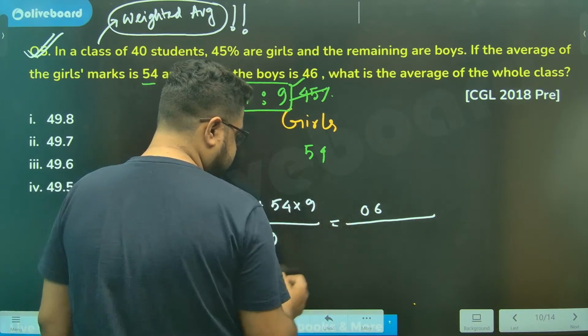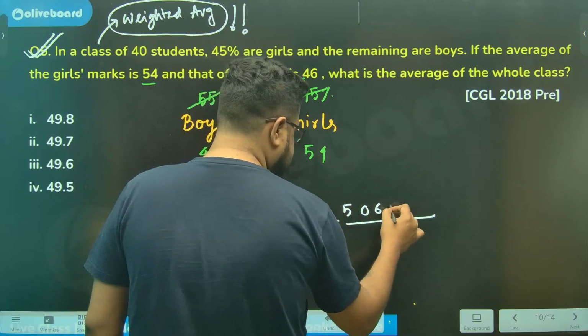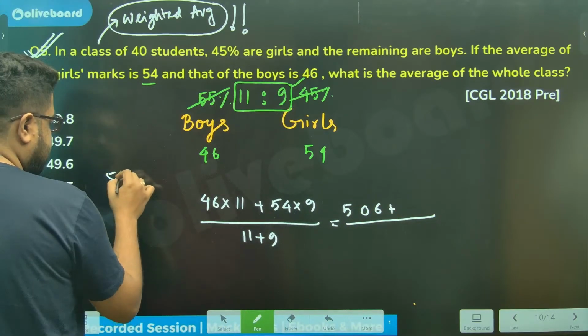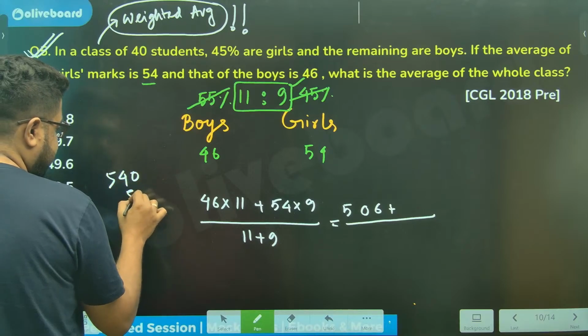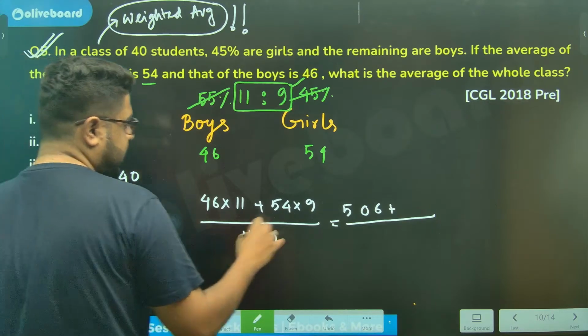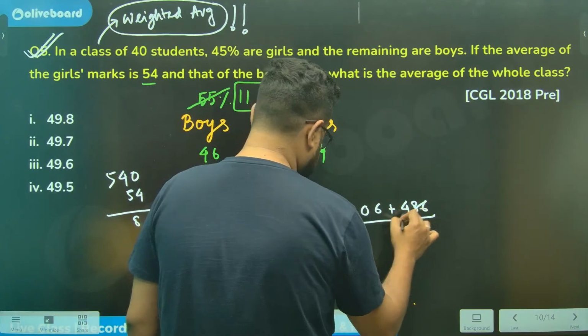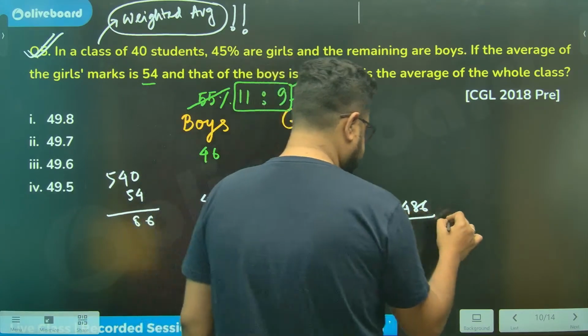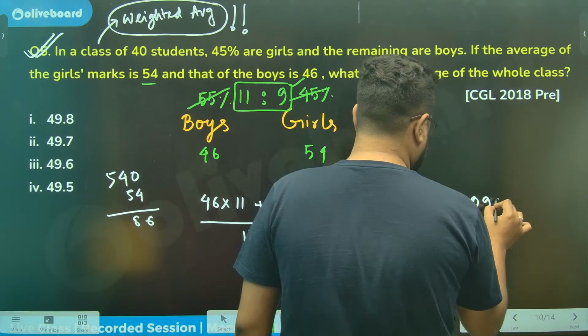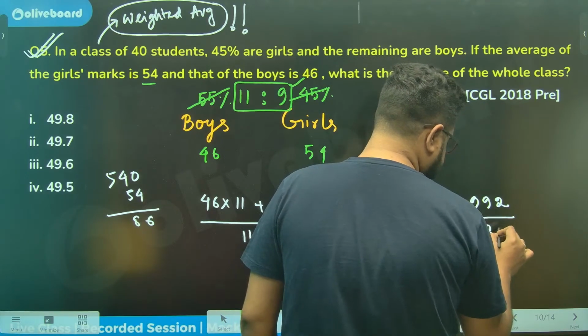This will be 506 plus 540 minus 486, let's see, 54, 6, 8, yes, 486, divided by 20. 992 divided by 20.